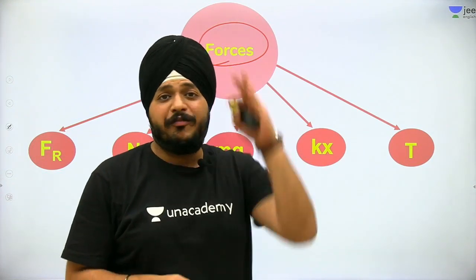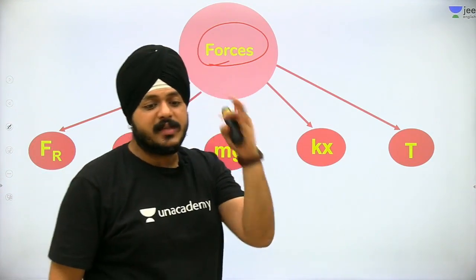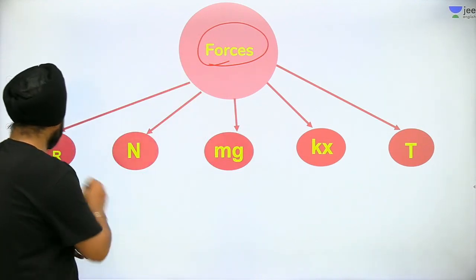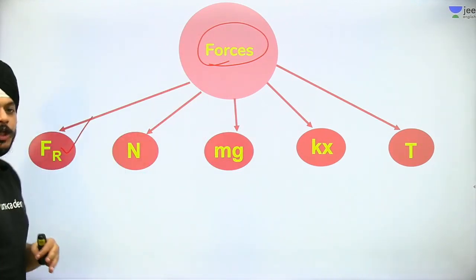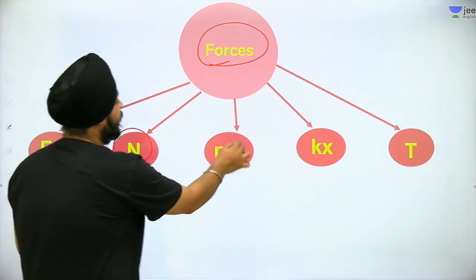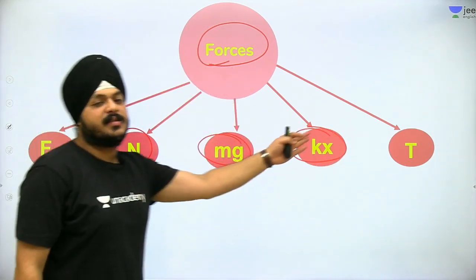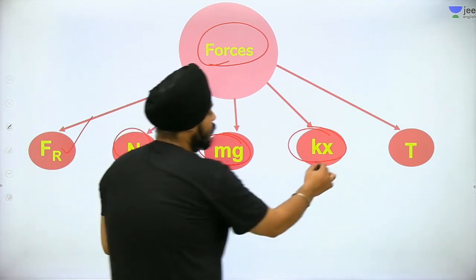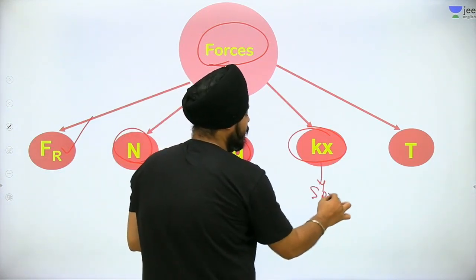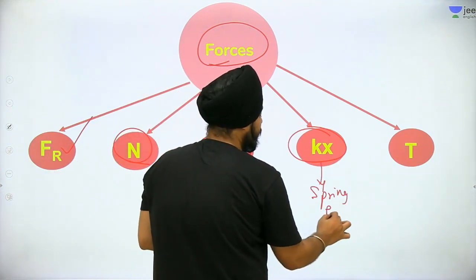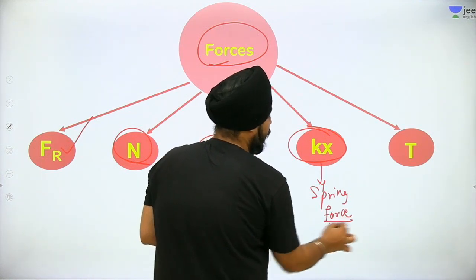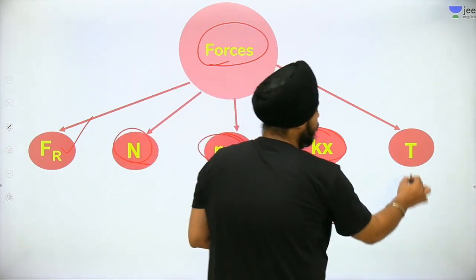So forces, how many types? We can calculate the friction. We have the normal, we have the mg, we have the kx. See, kx is a kind of conservative force. This is also known as the spring force. This is a tension.